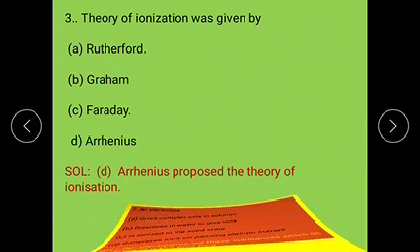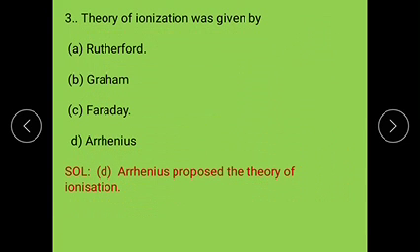Next question: the theory of ionization was given by Rutherford, Graham, Faraday, or Arrhenius. Just now we discussed this. The right answer is Arrhenius. Arrhenius gave the properties of electrolytic solutions in the form of a theory, the Arrhenius theory of electrolytic dissociation.